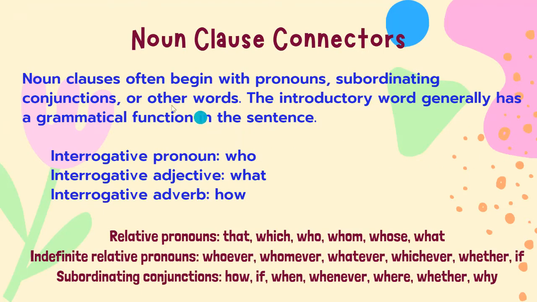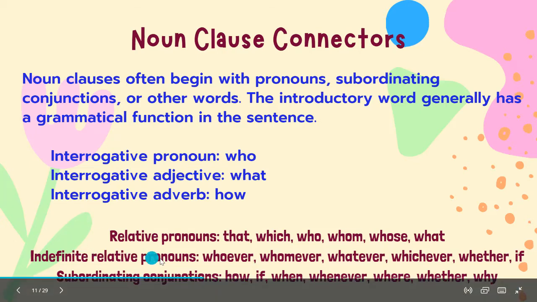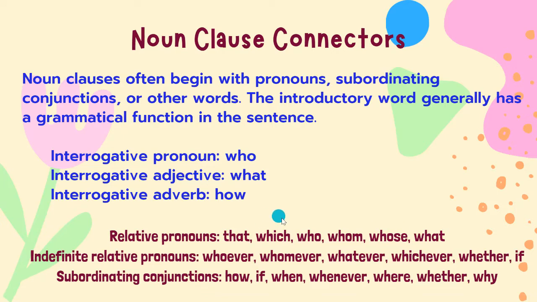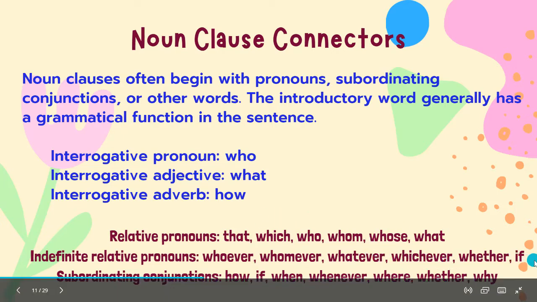Okay? So, noun clause connectors. Noun clause connectors can be various words. A noun clause can often begin with pronouns, subordinating conjunctions, or other words. The introductory word generally has a grammatical function in the sentence. Interrogative pronoun: who; interrogative adjective: what; and interrogative adverb: how. Okay, so let's see the relative pronouns: that, which, who, whom, whose, that. Indefinite relative pronouns: whoever, whomever, whatever, whichever, whether, and if. And then the subordinating conjunctions: how, if, when, whenever, where, whether, and why.